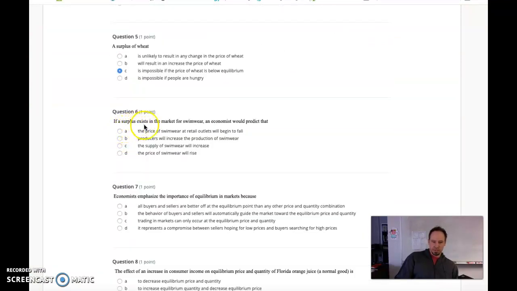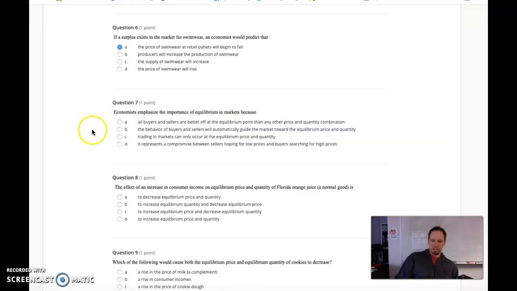Number 6, if a surplus exists in the market for swimwear, an economist would predict that. Alright, we just talked about surplus. What's going to happen? Producers will increase supply of swimwear. We know from the previous example that we're going to see downward pressure on price. So I would say A, the price of swimwear at retail outlets will begin to fall if we see a surplus. And number 7, economists emphasize the importance of equilibrium in markets because all buyers and sellers are better off at the equilibrium point.